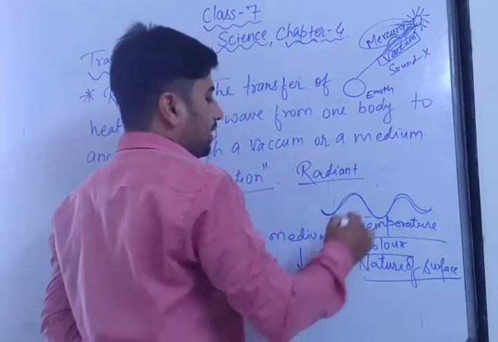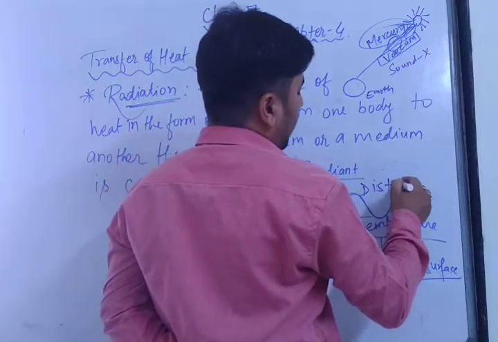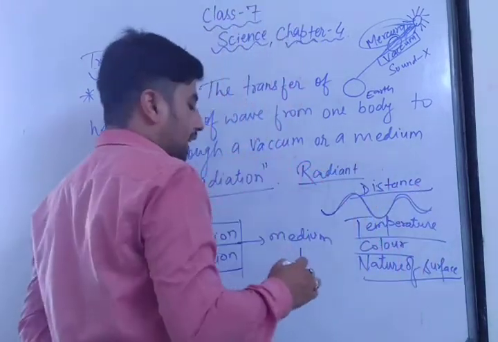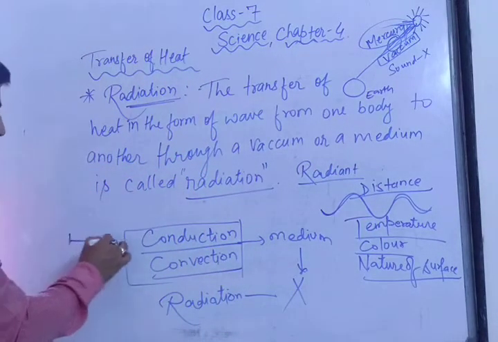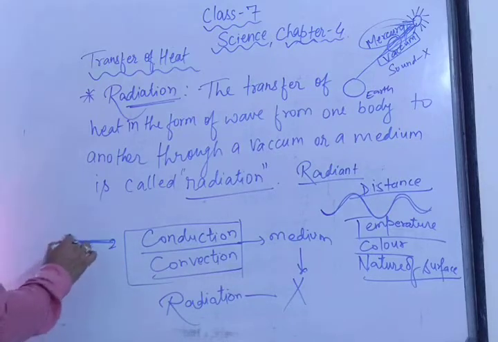First of all, temperature means distance. How much distance? The two bodies should be at a distance. For example, in conduction, it must be in contact. One body and the second body must both be in contact.